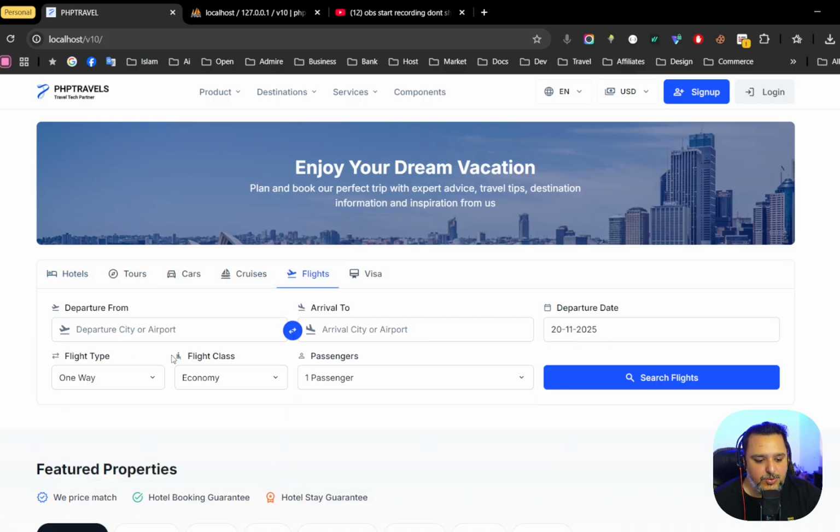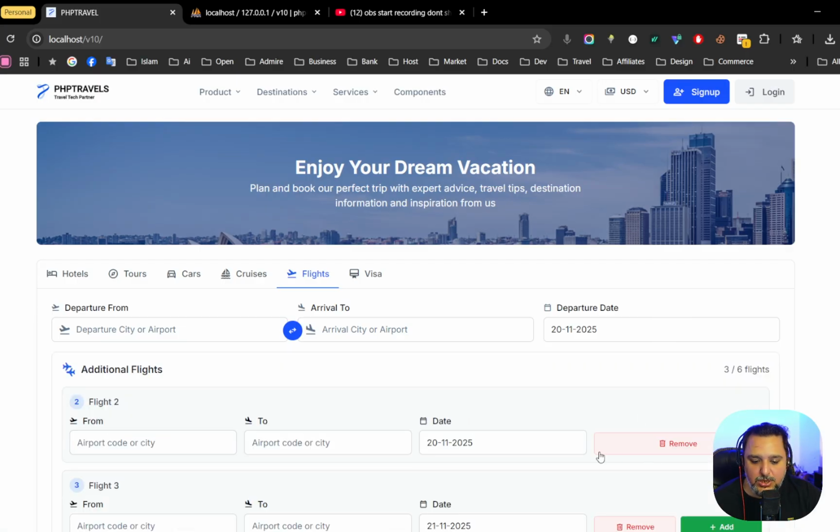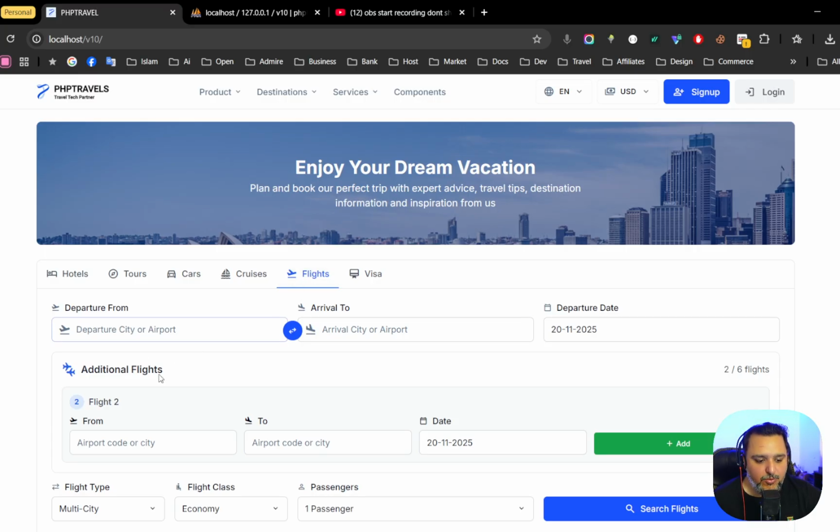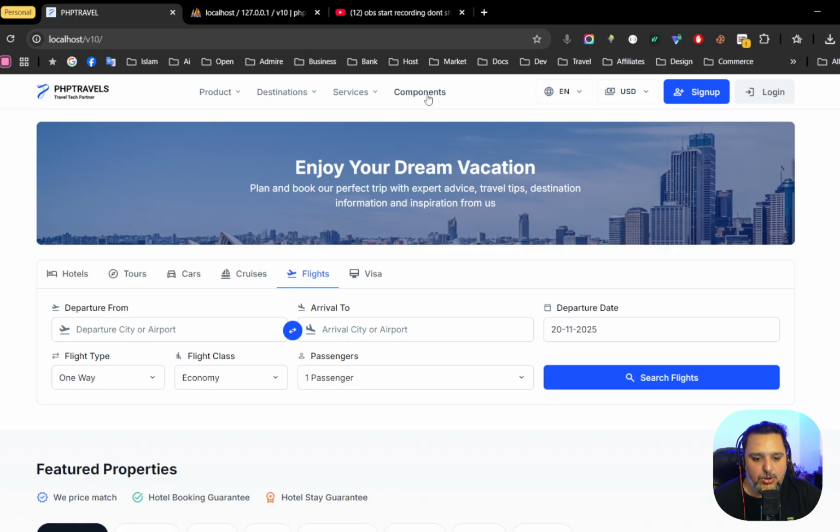And for example, when it comes to flights, we have one way, round trip, and even multi-city, which we did not have in previous versions. So we will come back to this. For now, let's go to the components.